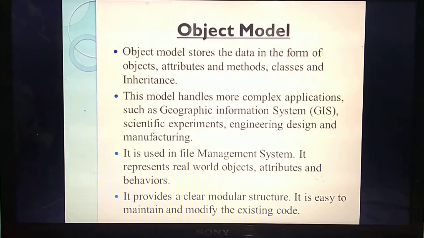Understand? So where are we using this object model? We use it for more complex things or more complex applications. If we need to represent complex things in a model, we will choose this object model. For example, they have given some complex ones, such as geographic information system.